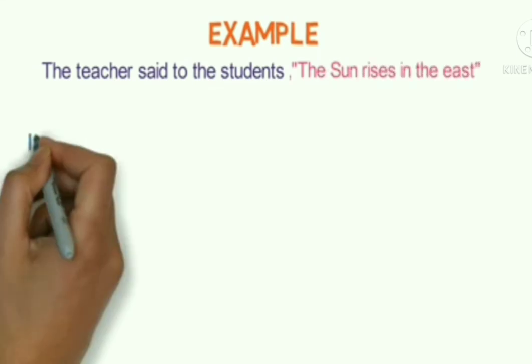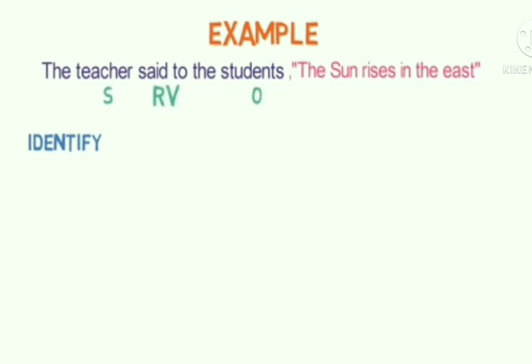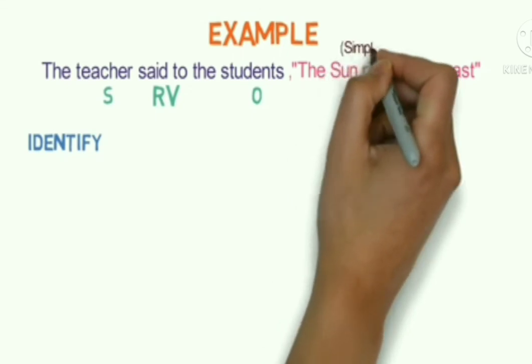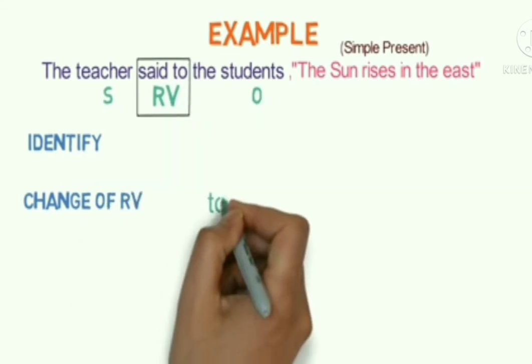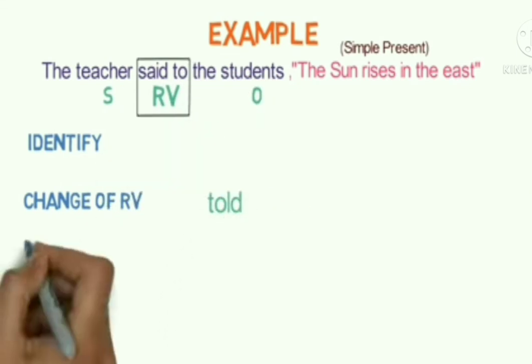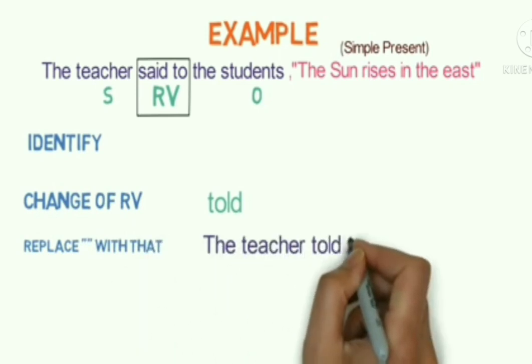The first step, identification. Here teacher is the subject, students is the object and said is the reporting verb. As said is in the past form, so we need to check the tense in the reported speech, as here we are using simple present tense. Second step is the change of reporting verb. As we had studied, said to changes to told. Third step is to replace the inverted commas with that. So the sentence will go as the teacher told the students that.